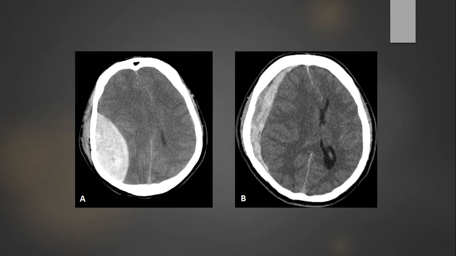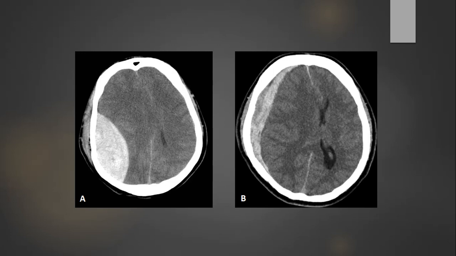So how do we see these types of hemorrhages on the CT scan? In picture A, you can appreciate a large hyperdense area on the CT scan on the right side. It is biconvex and hyperdense, and it is not going from frontal to occipital; it is only localizing to the parieto-occipital area. So this is most likely an epidural hematoma, and it is pushing or compressing the brain away from the hematoma. So this is the epidural hematoma.